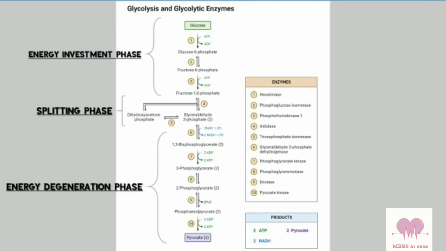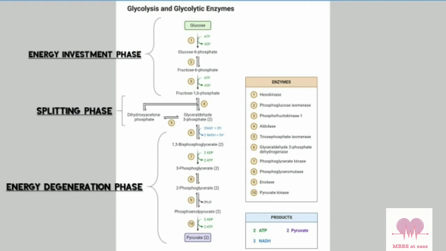Energy generation phase. Sixth reaction is glyceraldehyde 3-phosphate dehydrogenase converts glyceraldehyde 3-phosphate to 1,3-bisphosphoglycerate. This step is important as it is involved in the formation of NADH plus H plus and the high energy compound 1,3-bisphosphoglycerate. Iodoacetate and arsenate inhibit the enzyme glyceraldehyde 3-phosphate dehydrogenase. In aerobic condition, NADH passes through the electron transport chain and 6 ATP are synthesized by oxidative phosphorylation.